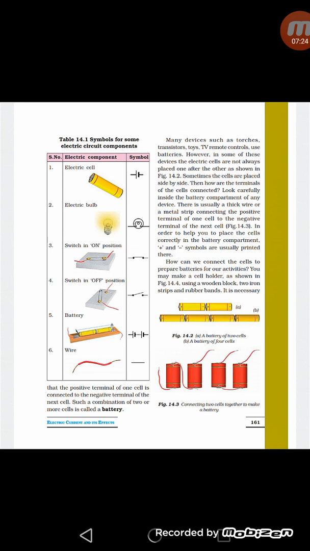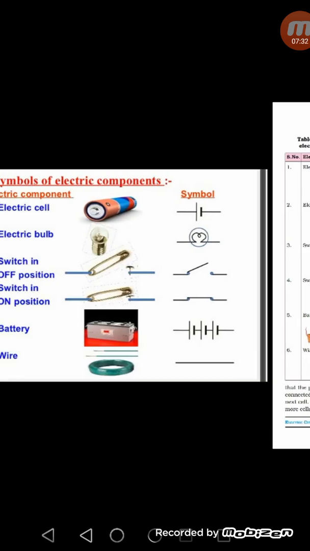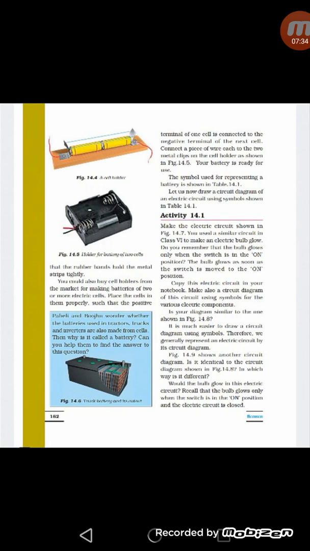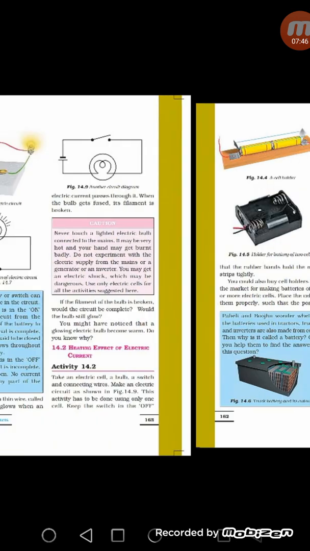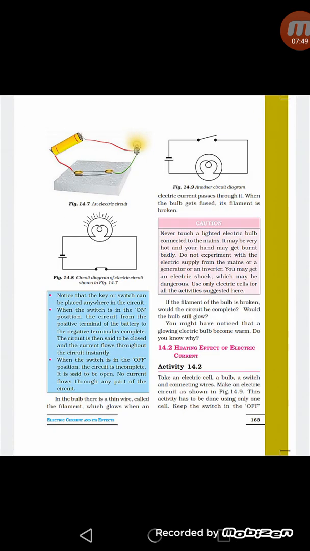So in this way we can do two types of arrangement of cells, and we can use these simple symbols to represent any electric circuit. Here now you can see in this page also there is shown the arrangement of cells. In first one the cells are arranged one after the other, and in second they are placed side by side. Now these are the circuit diagrams.